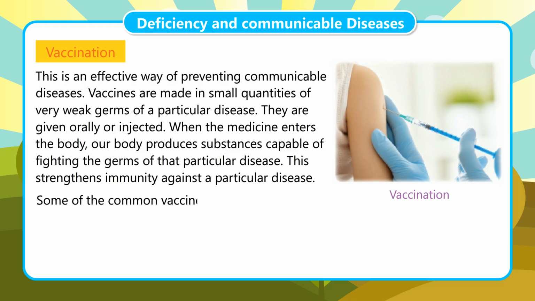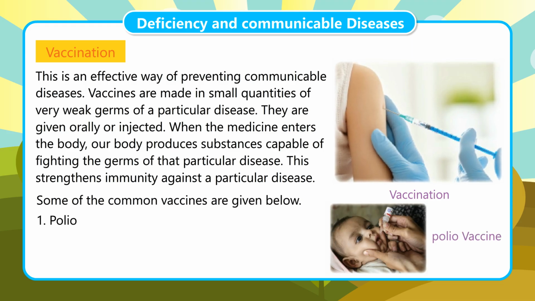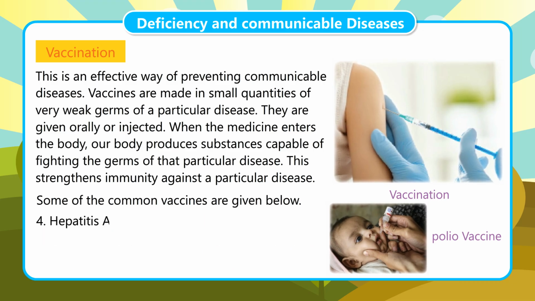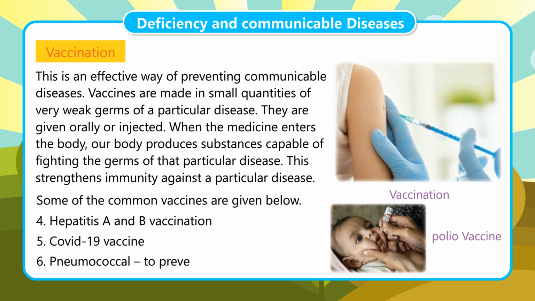Some of the common vaccines are given below: polio, OPV, to prevent polio; DPT, to prevent diphtheria, pertussis and tetanus; MMR, to prevent measles, mumps and rubella; hepatitis A and B vaccination; COVID-19 vaccine; pneumococcal, to prevent pneumonia.